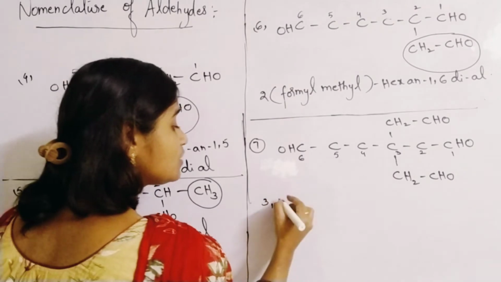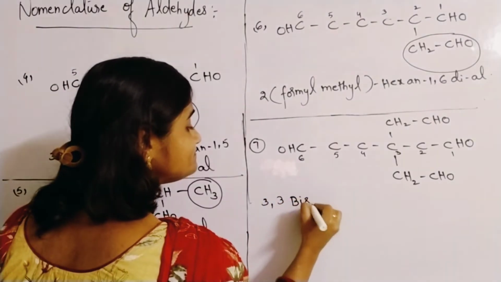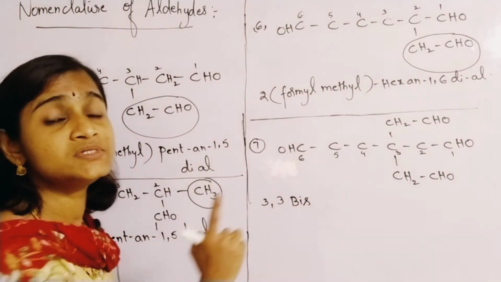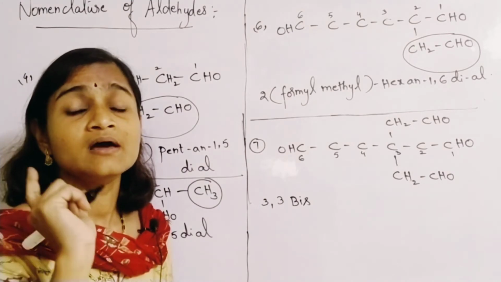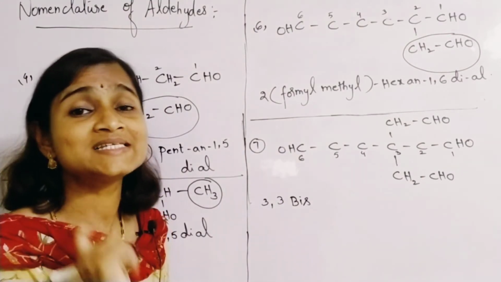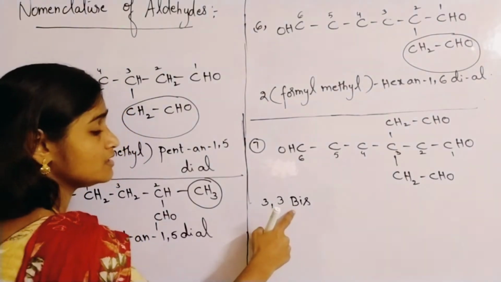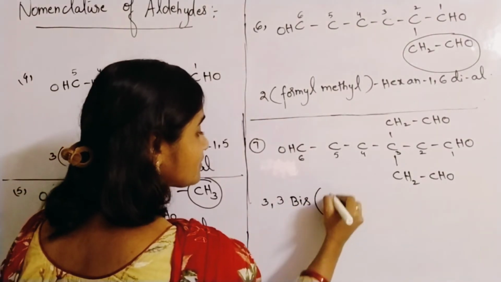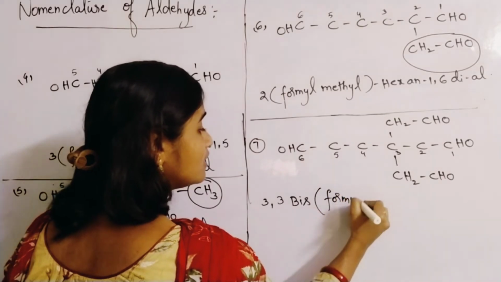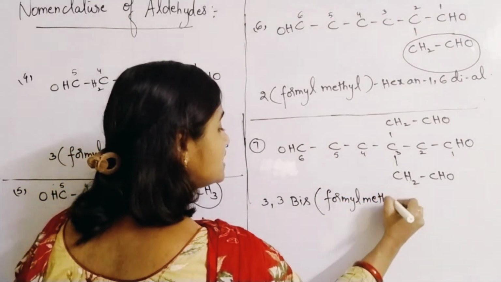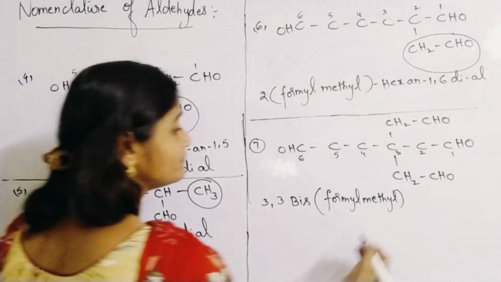So 3,3-bis. Bis is the word used for similar substituents attached to the same carbon atom. Please remember: 3,3-bis(formylmethyl).